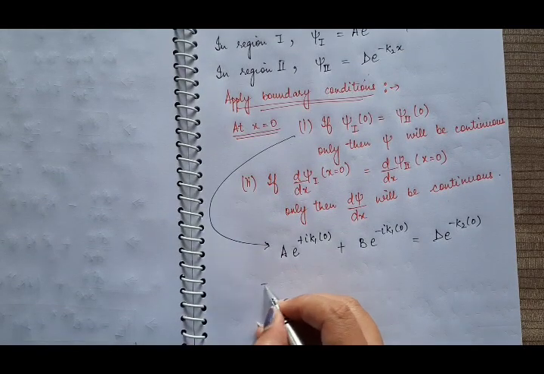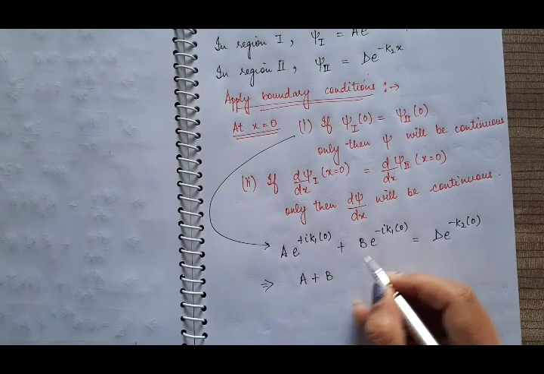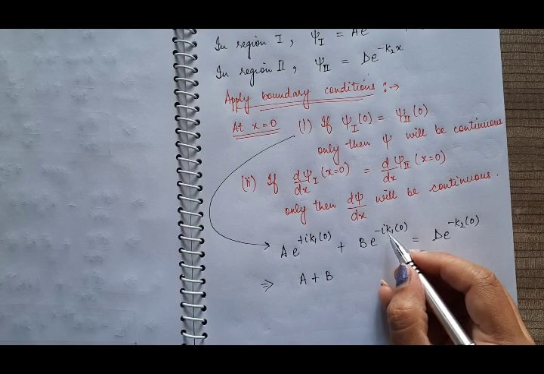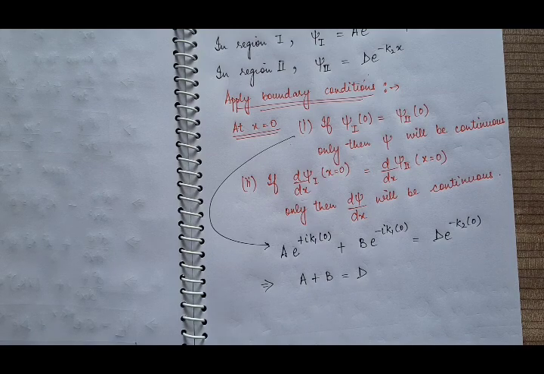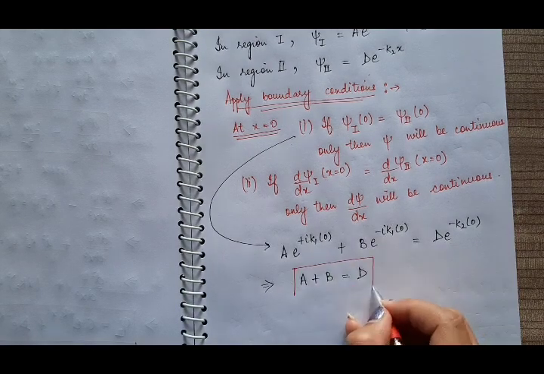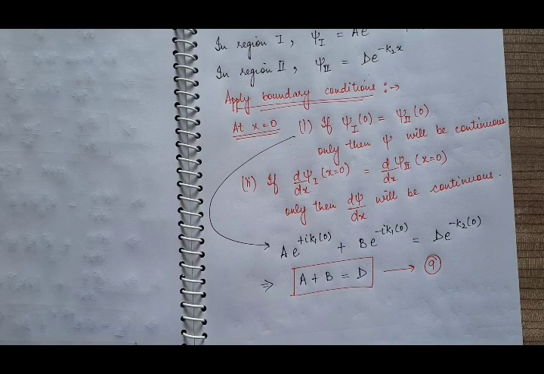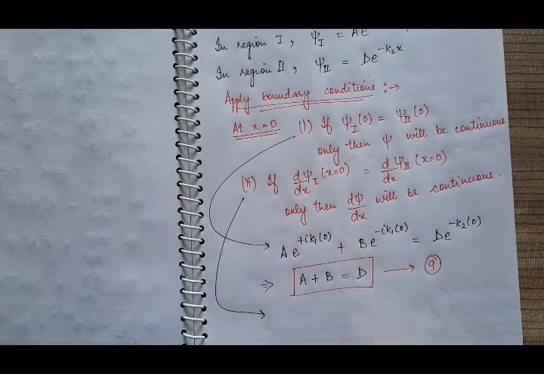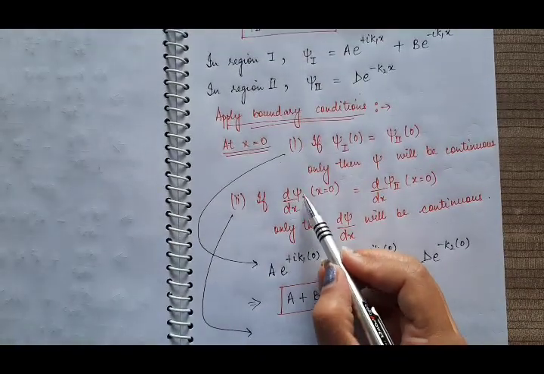So we have a e raised to power 0 will be 1 plus b e raised to power 0 will be 1, again it is equal to d. And suppose this as equation 9th.